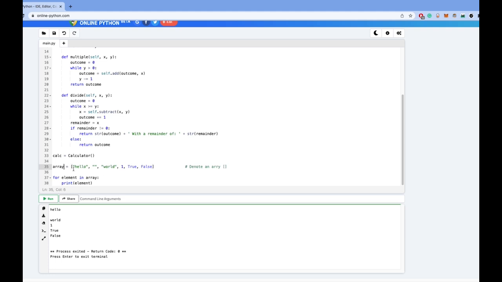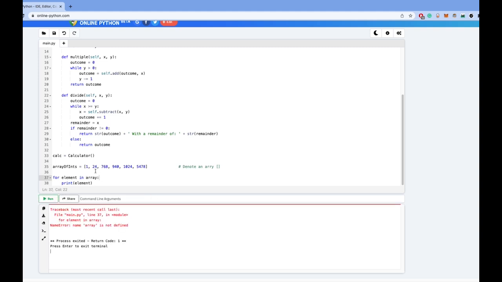So let's change this to be an array of ints. And let's make these just some random numbers. This one I don't really like, so I'll make it 24.